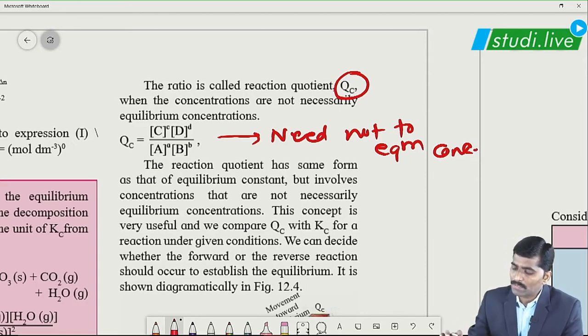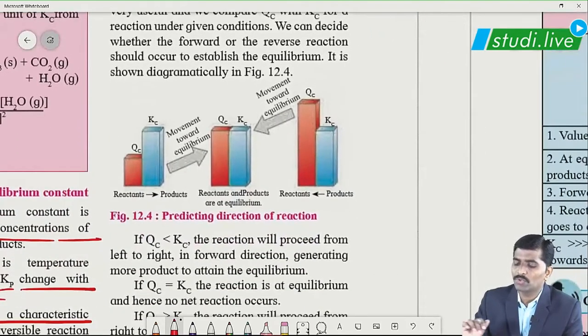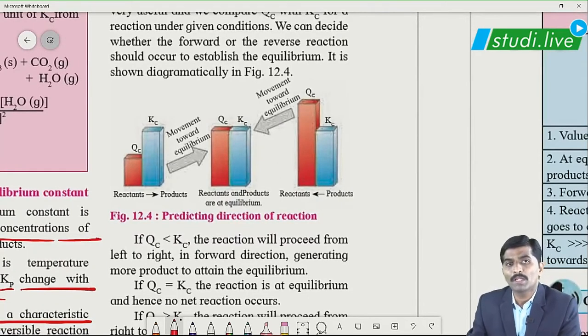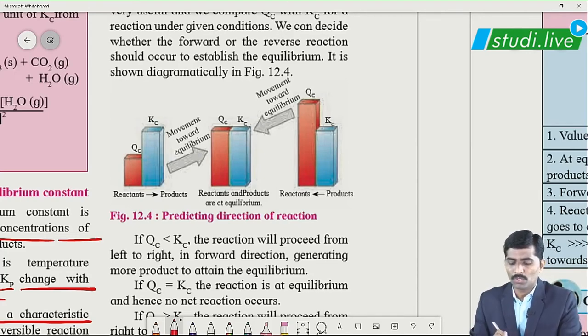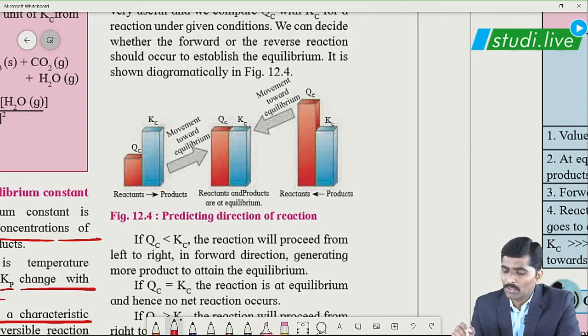Then what is the relation between Qc and Kc? Remember, Qc is the reaction quotient, Kc is the equilibrium constant. In a diagram, when Qc is less than Kc, it is moving towards equilibrium. Reversely, when Qc is greater than Kc, again it is moving to equilibrium.